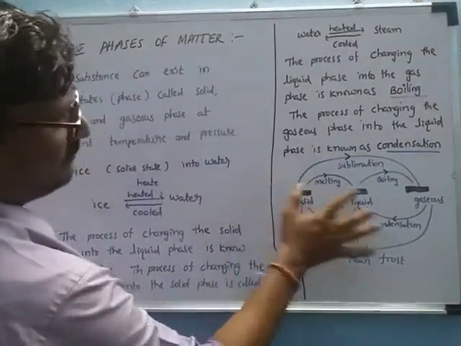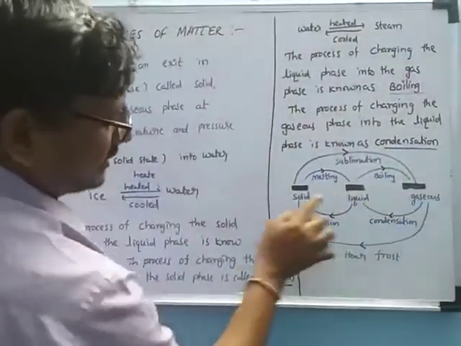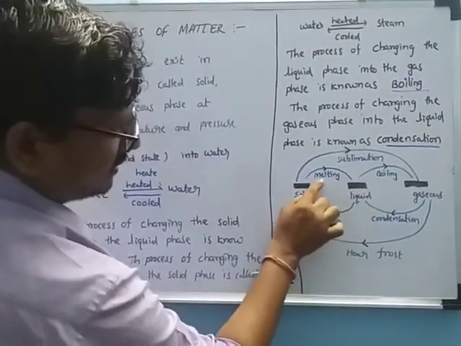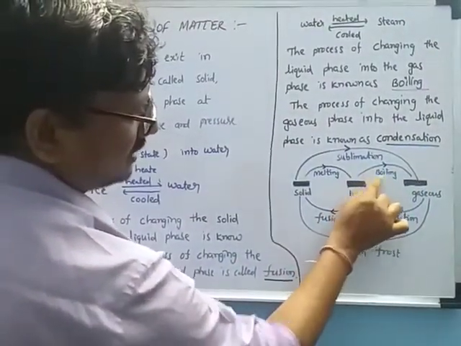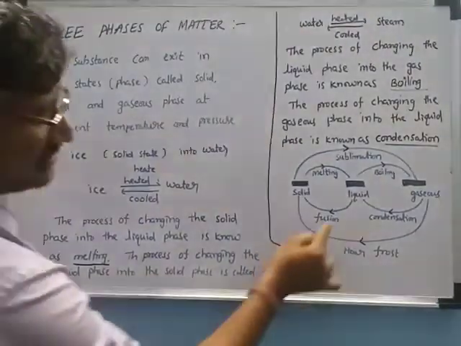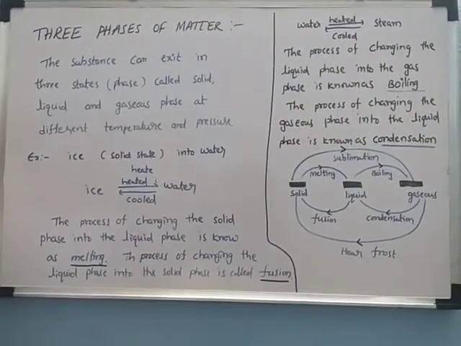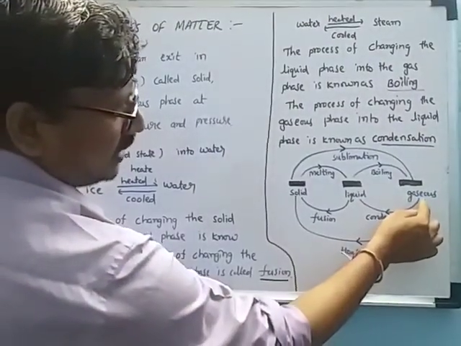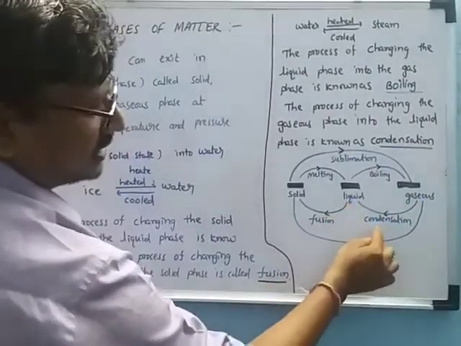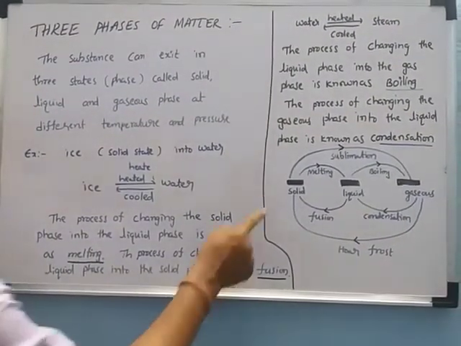Now observing this diagram for the three phases, solid, liquid, and gas: solid to liquid is called melting, liquid to gas is called boiling, and liquid to solid is called fusion, the formation of ice. Gas to liquid is called condensation.